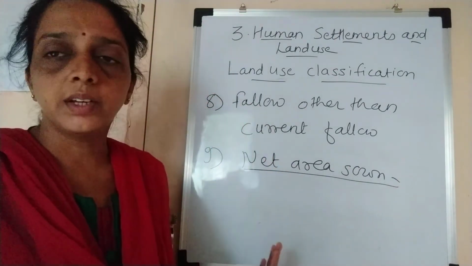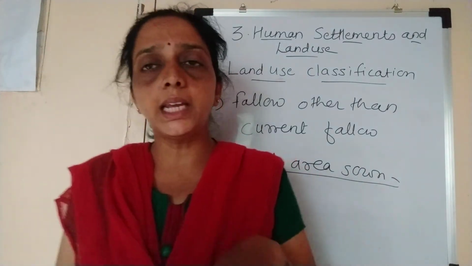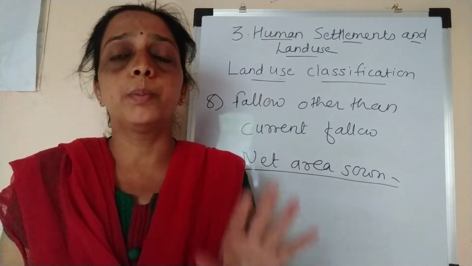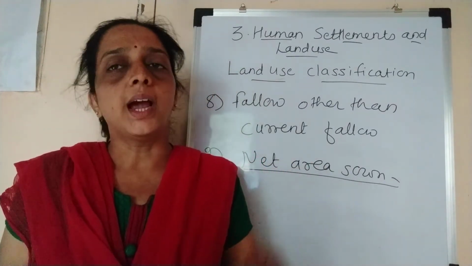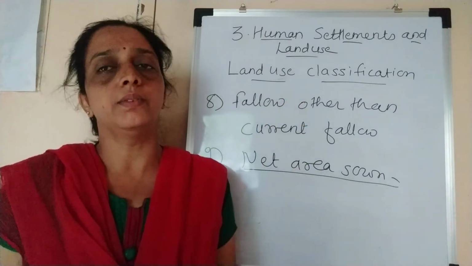So today we have seen the land which is available in any region, how it is used, for what purposes it is used, and according to that this classification is given.